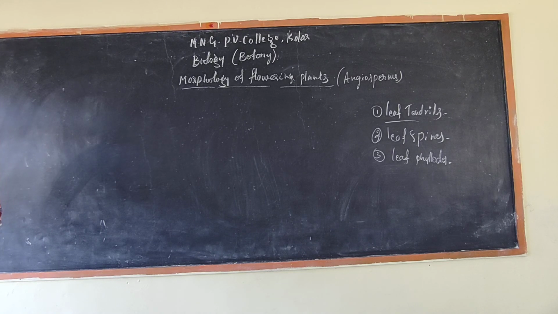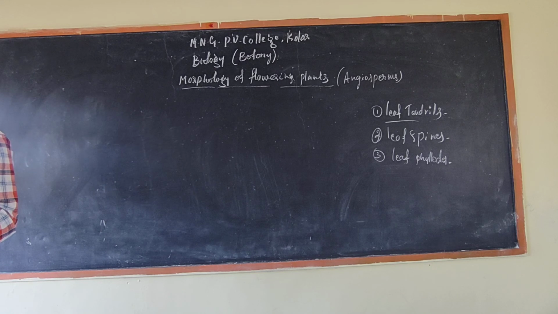And oval, oblique, reniform, crenulate, sagittate, cuneate and cordate are the shapes of leaves. Based on venation, the types of leaves are divided into six categories.